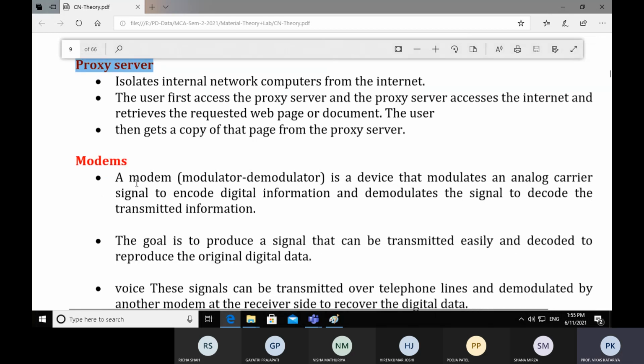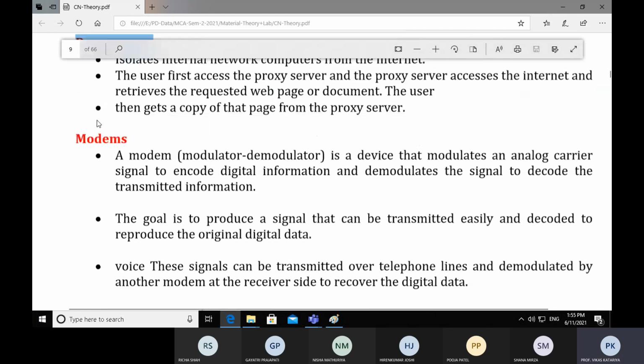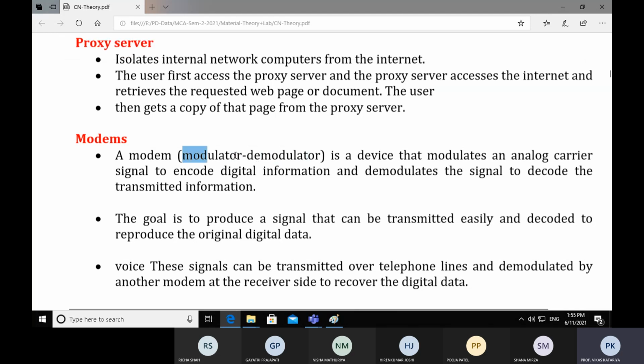And the last device is the modem. A modem is a modulator and demodulator. It can change the signal, analog to digital and digital to analog. Right now we have total digitalization, but in the previous era, within the last 10 years, there was a device called a modem.